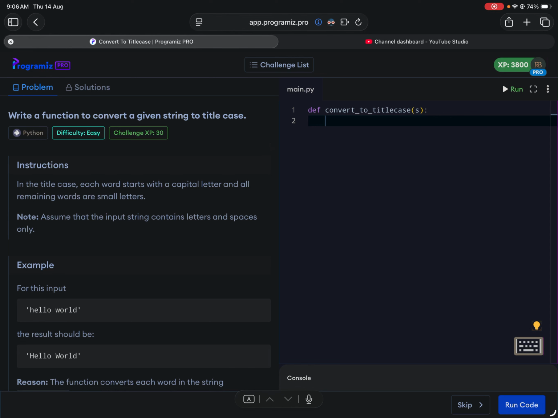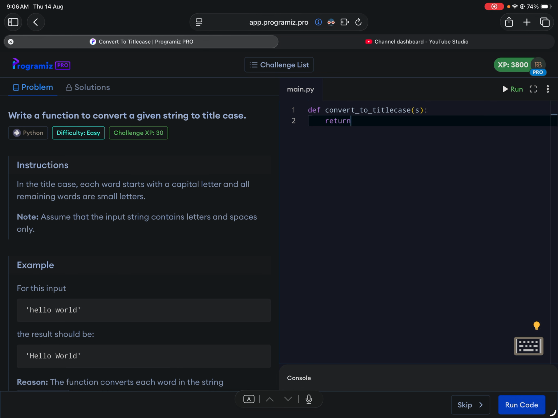So, in this particular problem, what we need to do is write a function that converts a string into title case. So, what's a title case? It's a case where every word after a space is basically capitalized, right?